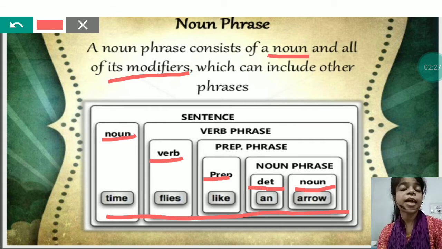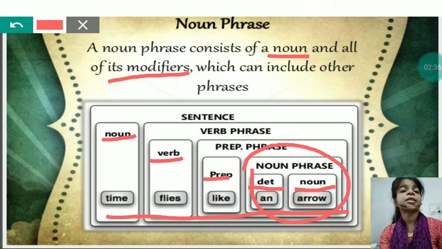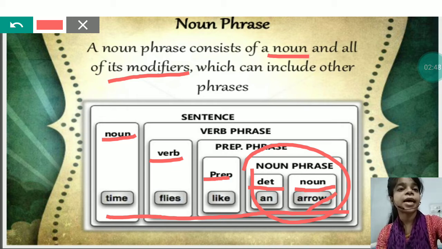Now if you look at the whole sentence, you can find that the part an arrow is under the category of noun phrase. Why? Because in this group of words there is a noun present and it is acting as a part of the sentence. That's why it will be called a noun phrase.